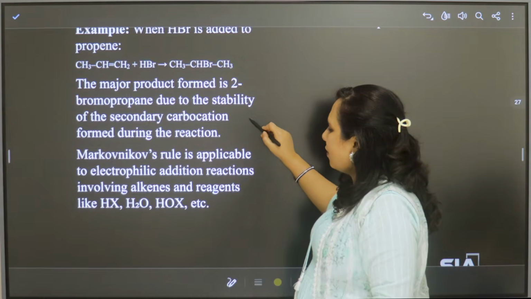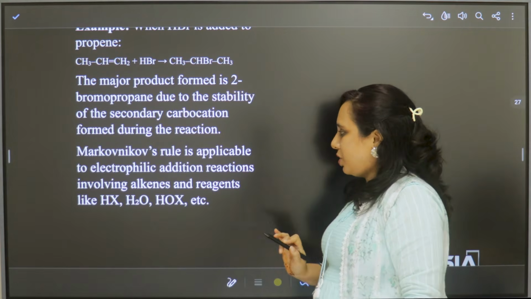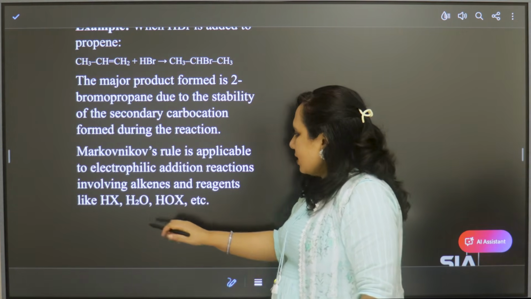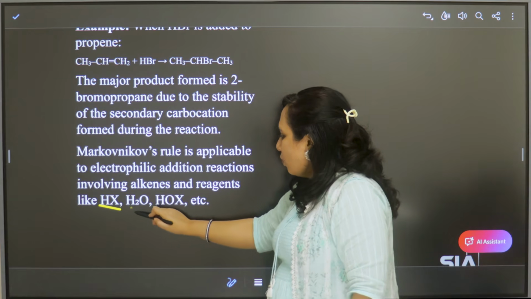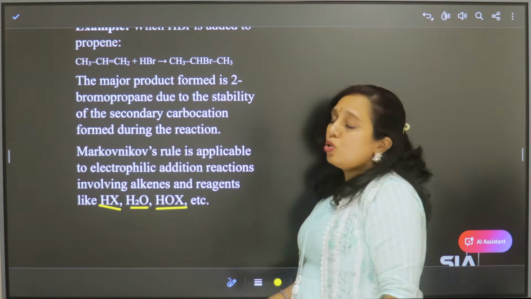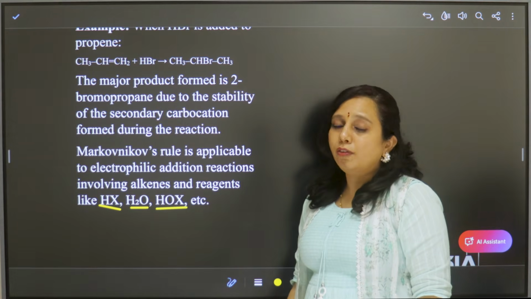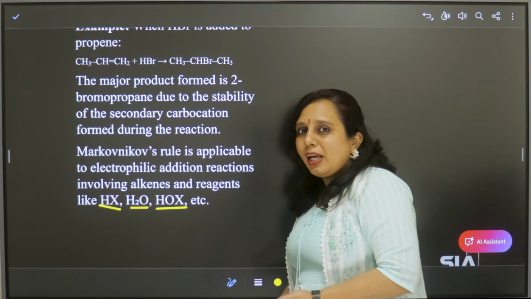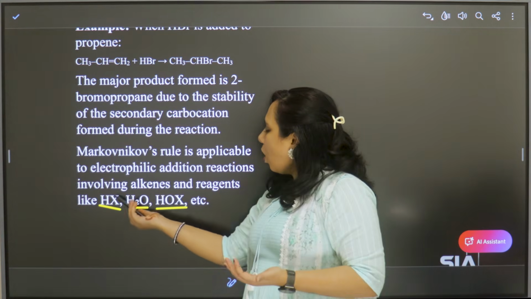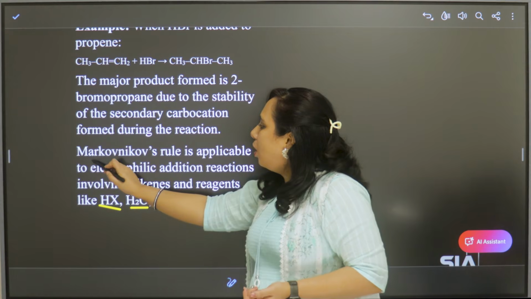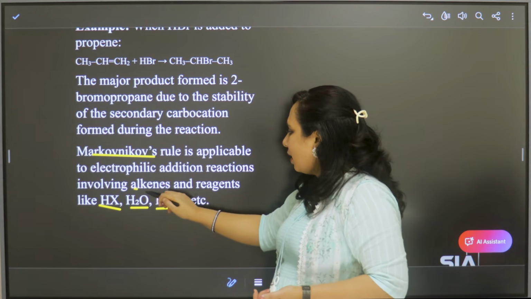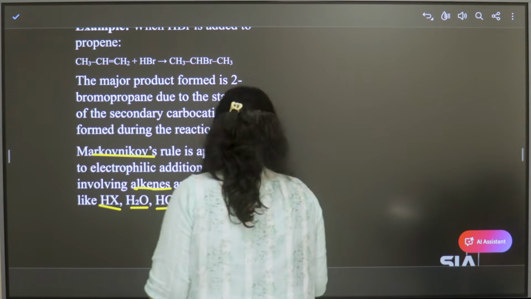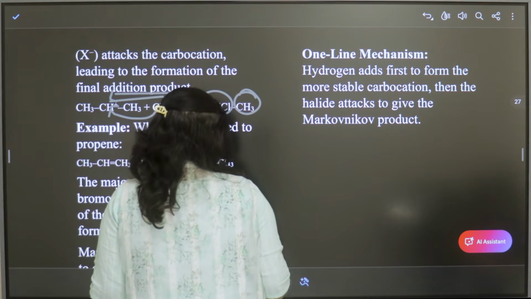Now Markovnikov's rule is applicable to electrophilic addition reactions involving alkenes and reagents like HX, which means hydrogen halides, water, or HOX, like HOCl, hypochlorous acid. All these reagents will follow Markovnikov's rule when they react with alkenes. That is the common thing to remember. Then let us see the mechanism in one line.